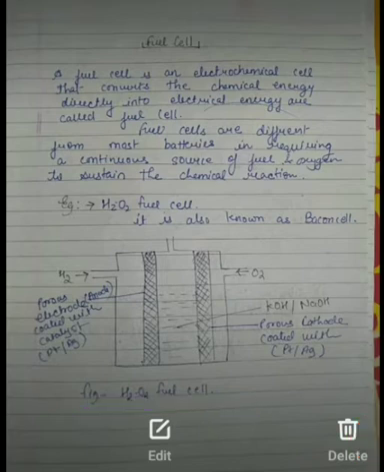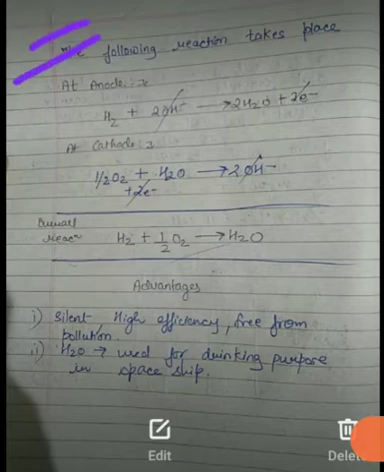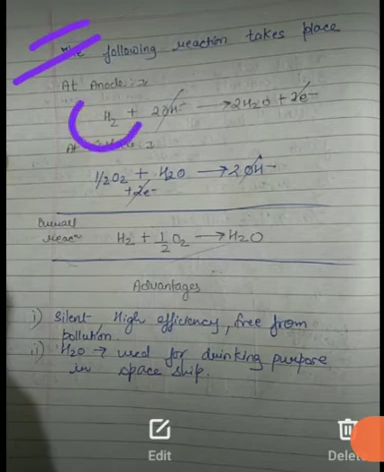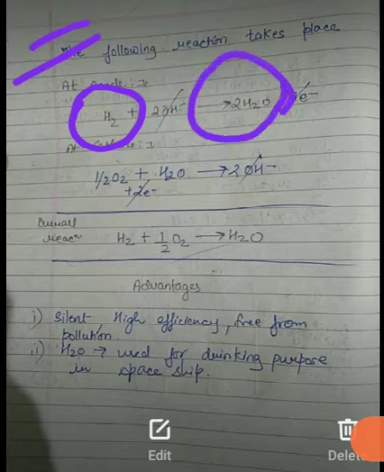Let us see what reactions are taking place. At the anode, as we always know, oxidation takes place. H2, which is at 0 oxidation state, reacts with 2 OH minus from the solution and converts into H2O by losing 2 electrons.